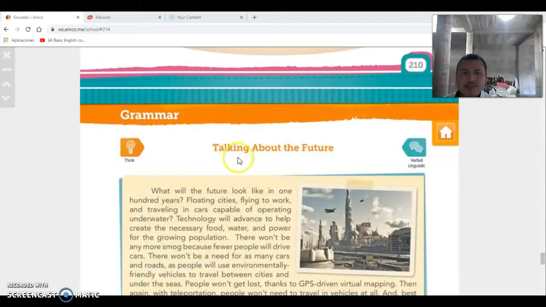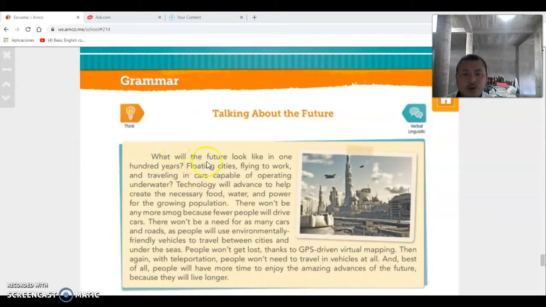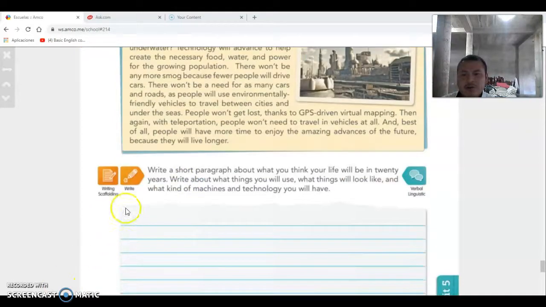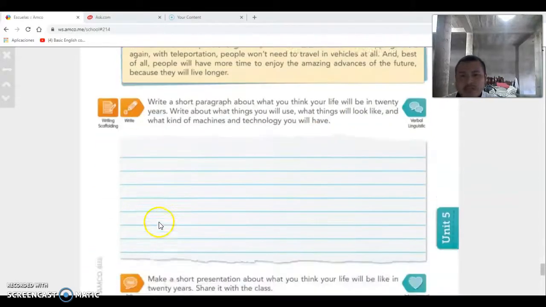Okay, so this grammar is talking about the future. So the future, we use will to talk about the future. What will the future look like in 100 years? Floating cities, flying to work, and traveling in cars capable of operating underwater. And you can read this one right here, this text. And what do you need to do in this part? So it says, write a short paragraph about what you think your life will be in 20 years. Write about what things you will use in 20 years, what things will look like, what kind of machines or technology you will have. Okay, so write it down in this line. You remember you need to fill all this line, okay?